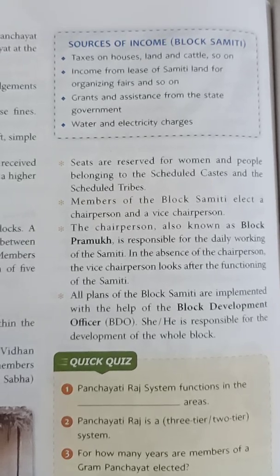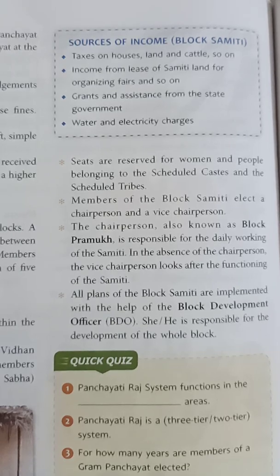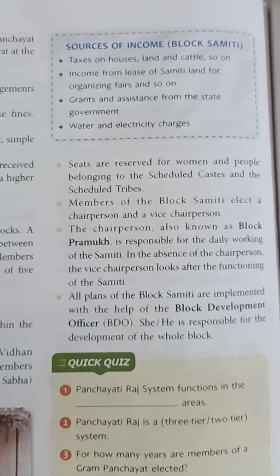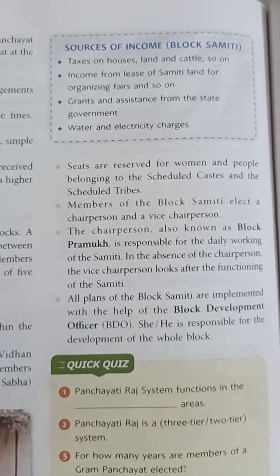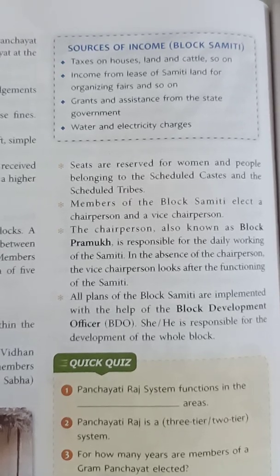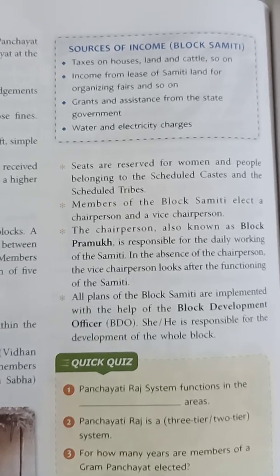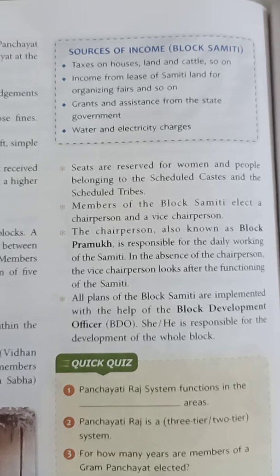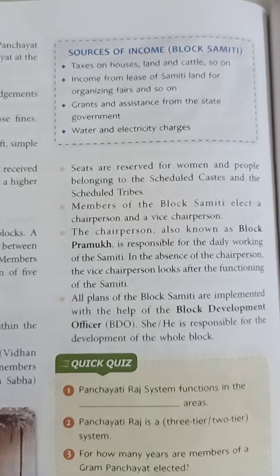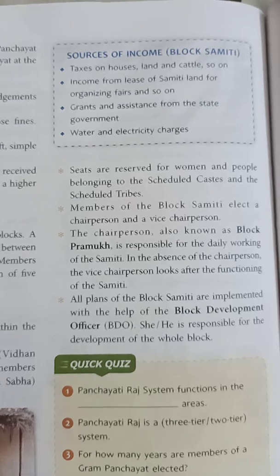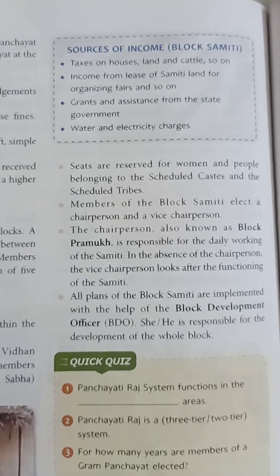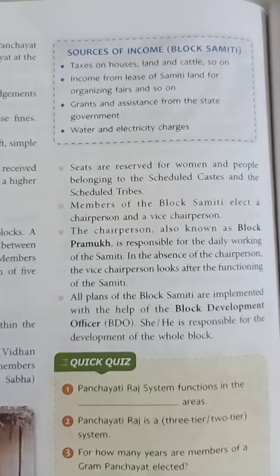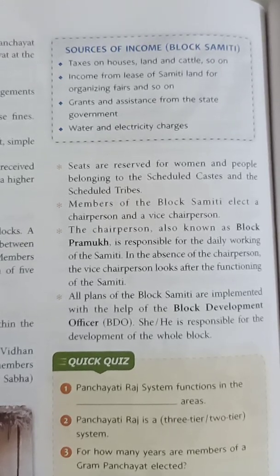Third one is, the block committee receives grants and help from the state government to execute government programs. Fourth one is, the block committee imposes charges on the water supply provided by them to the villagers. It also charges for the electricity provided to them. These are the sources of income of block committees to execute their responsibilities. Children, I hope the chapter is clear to you up to here.